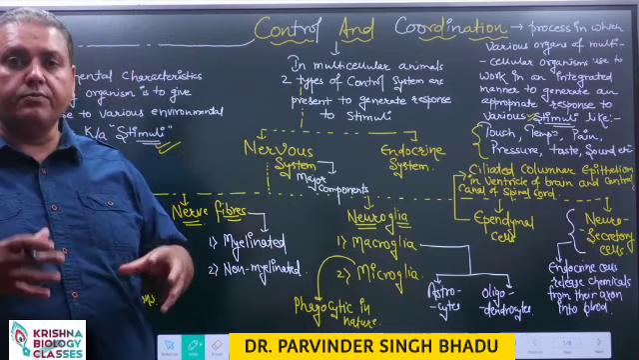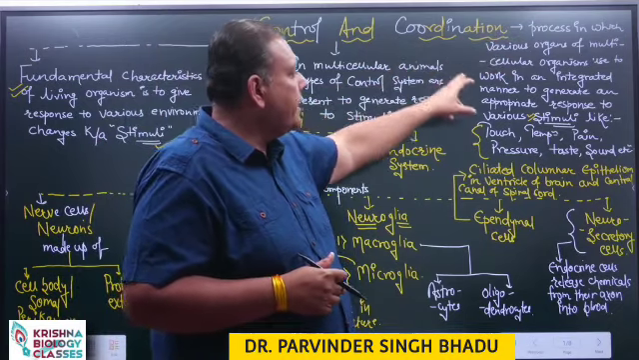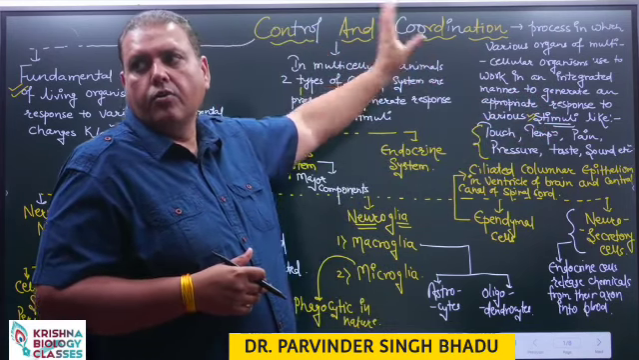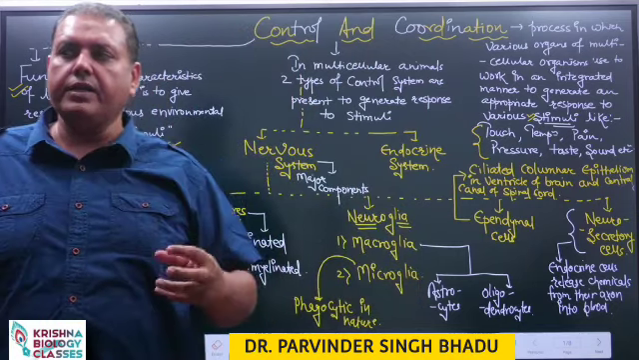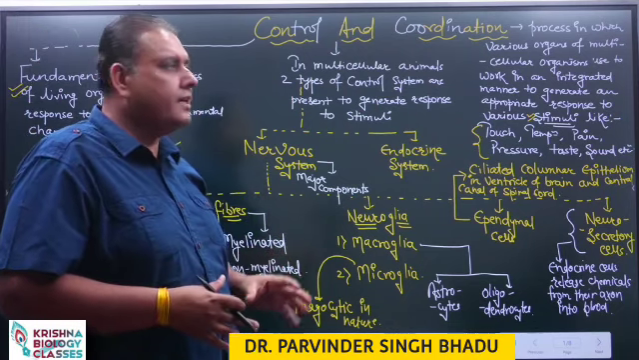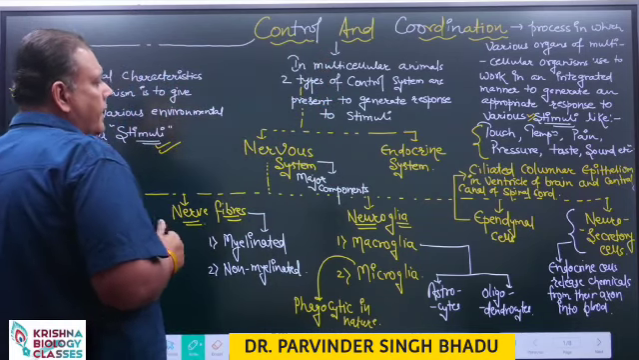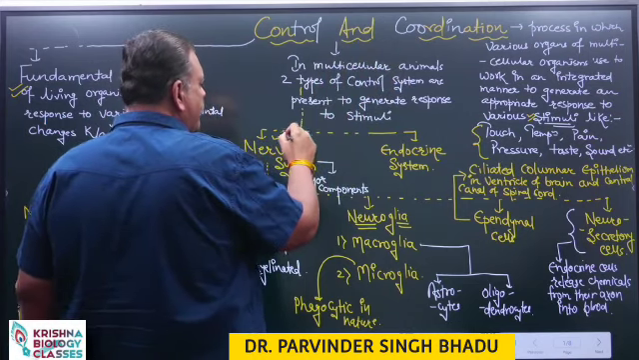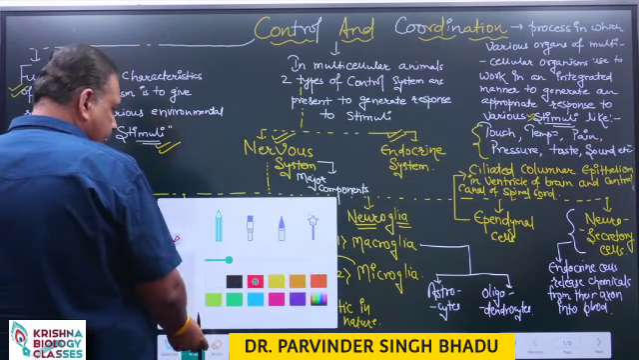The process in which various organs and systems of a multicellular organism work in an integrated manner to generate an appropriate response is named as control and coordination. So control and coordination refers to the process in which various organs and systems present inside our body work in an integrated manner to generate an appropriate response. We say in our body this response is achieved mainly with the help of two systems. These are the nervous system and the endocrine system.